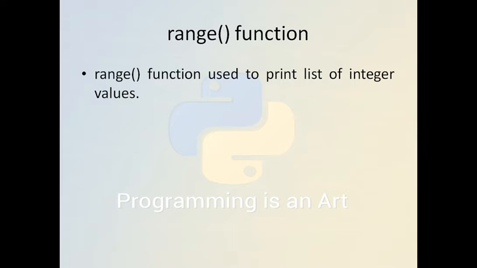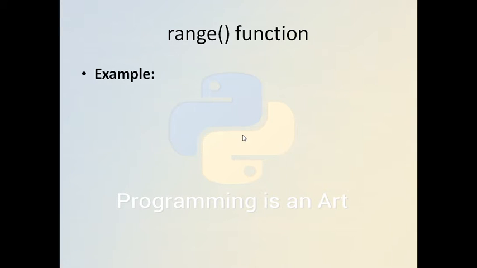We also consider this range function in the for and while loop, and we also use it with arrays. The range function is used to produce a list of various integer values. The syntax of the range function is range, start and end, and we can also optionally use the step, which determines how we move forward and increment.